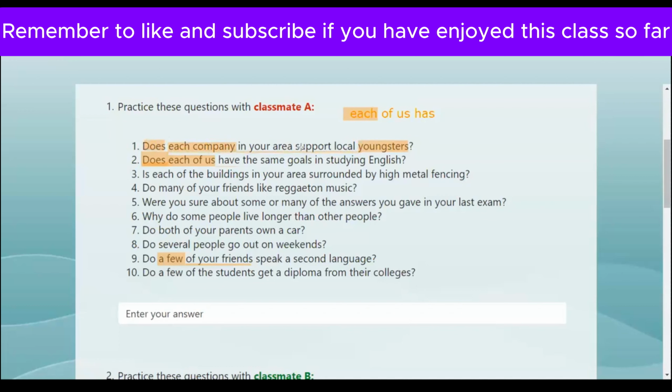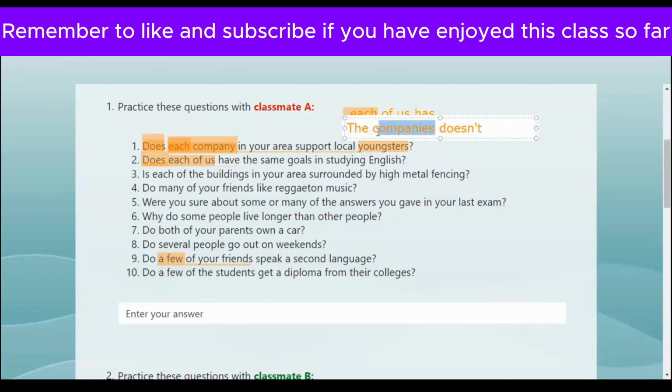In my area, usually the companies doesn't support local youngers. So would it be companies doesn't? The companies doesn't. Each company, each can say each but it's plural. But you're changing the message. Let's start over here.